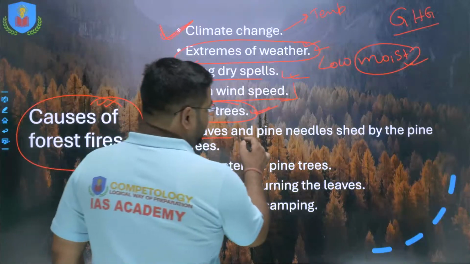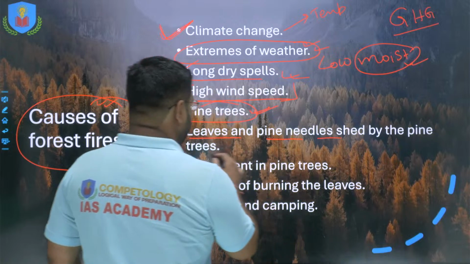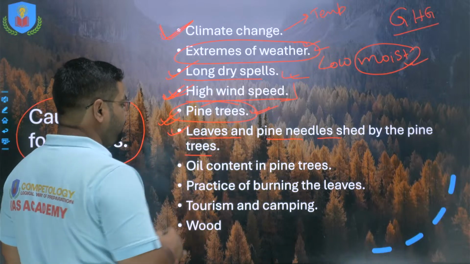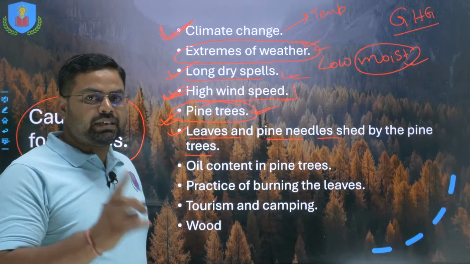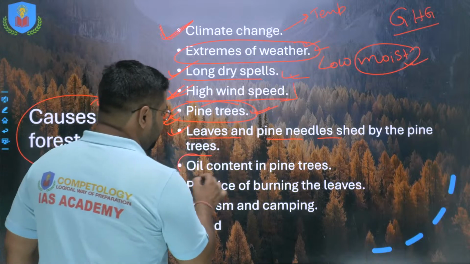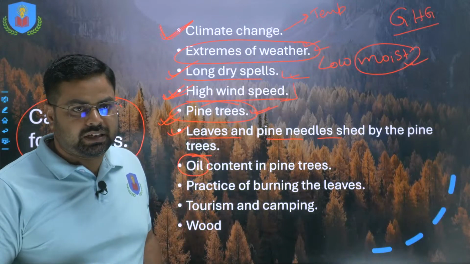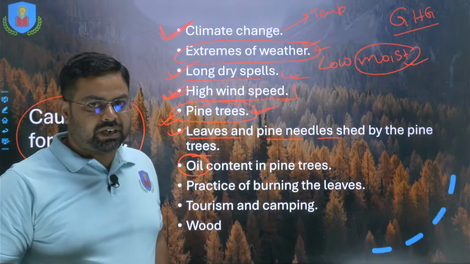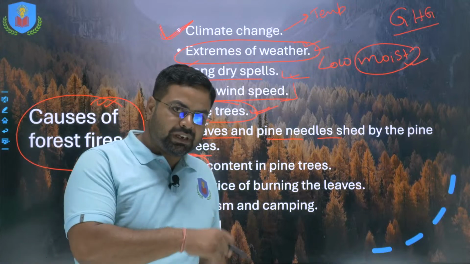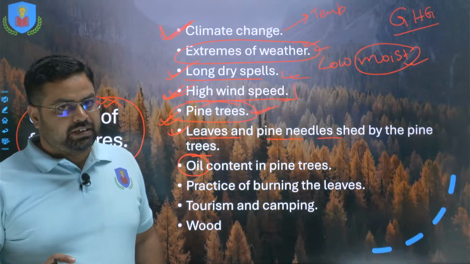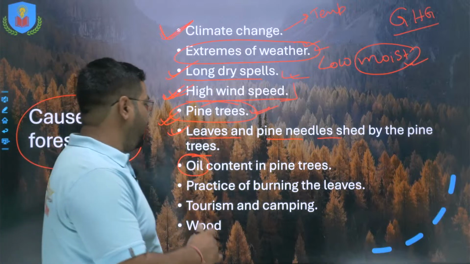And the leaves and the pine needles shed by the pine trees are highly flammable, as well as there is an oil content, that is turpentine oil. हिंदी में जिसको हम लोग तारपीन का तेल भी कहते हैं, जो पेंट वगैरह में, वार्निशेस वगैरह में यूज होती है ना, वही तारपीन का तेल ये पाइन ट्री से ही आता है, right? And this is also highly flammable.